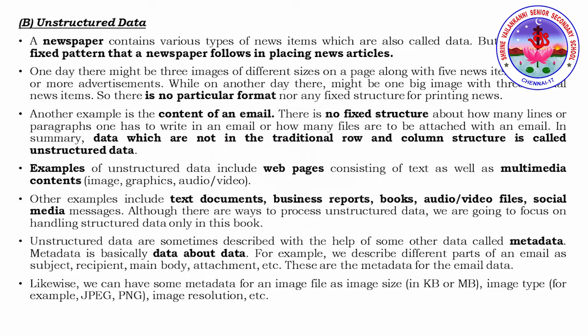In other words, this unstructured data can also be described with another term called metadata. Metadata is nothing but data about data, where we use metadata to describe the unstructured data. Similarly, we can have metadata for an image file, like the size of the image, the type of the image, and the image resolution. If you take one particular image, you will check what size it takes to store in the storage device, whether it is a JPEG, PNG or bitmap image, and what the resolution is. All these things we take into account.